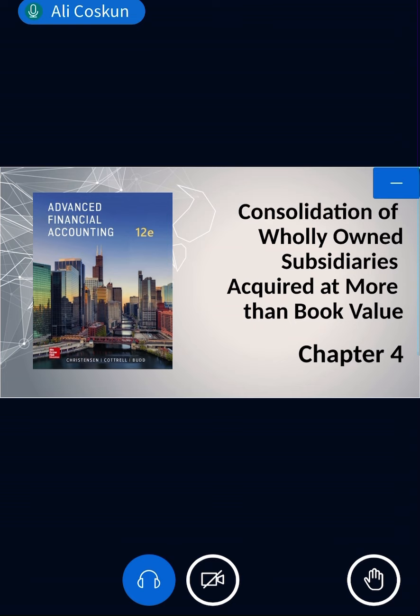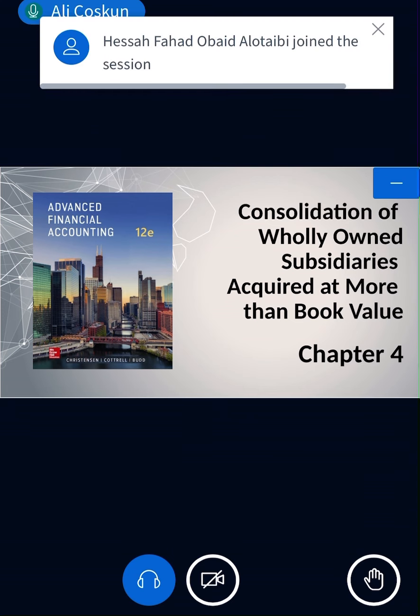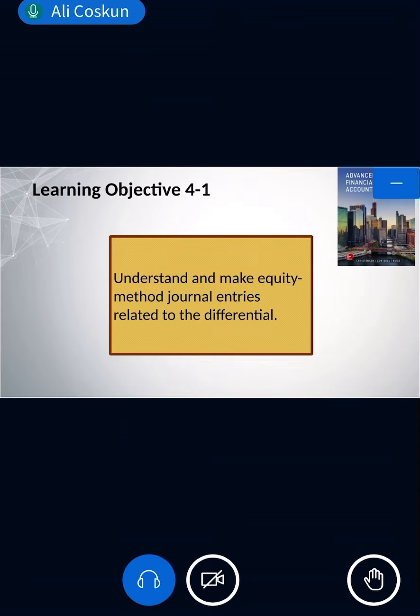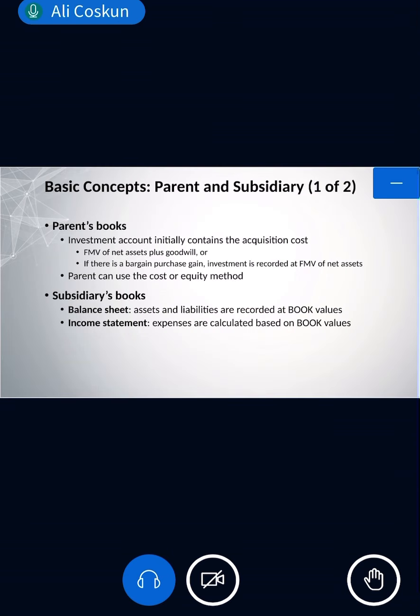So in the consolidation entries, we have to add 2 more entries. One, to show the increase in the value, the fair value difference, and goodwill. And the other one, what is the effect on the expenses? Okay, so these 2 entries will be added. So in the consolidation, we have to do some additional things. That is what we will do. I just shortly explained. Now let's go through the slides.